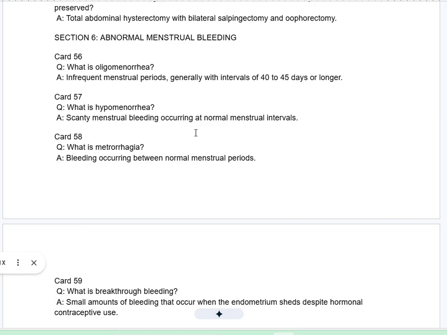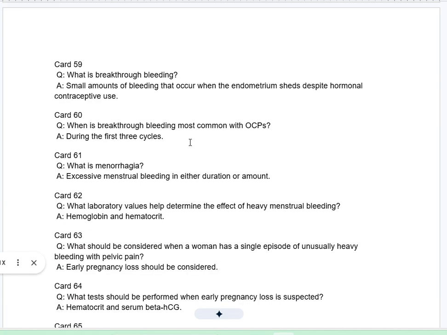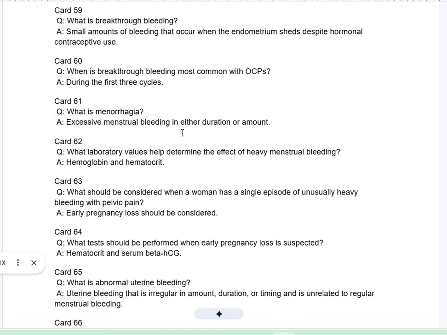Card 58Q. What is metrorrhagia? A. Bleeding occurring between normal menstrual periods. Card 59Q. What is breakthrough bleeding? A. Small amounts of bleeding that occur when the endometrium sheds despite hormonal contraceptive use. Card 60Q. When is breakthrough bleeding most common with OCPs? A. During the first 3 cycles.